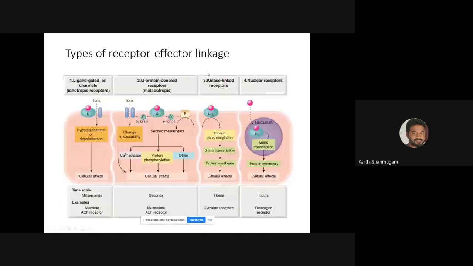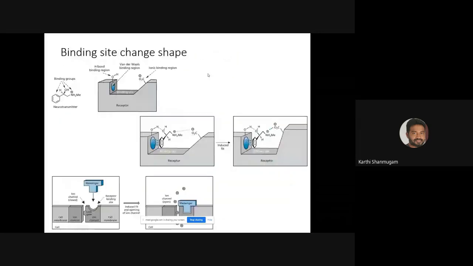This I already discussed in another lecture, right? Here for example it's a neurotransmitter. This is the structure of the small endogenous ligand molecule, and this is the structure of the receptor. The receptor has a well-defined binding site, to which this endogenous ligand molecule goes and binds, right? So it binds. Here you can see this molecule is bound to the receptor.